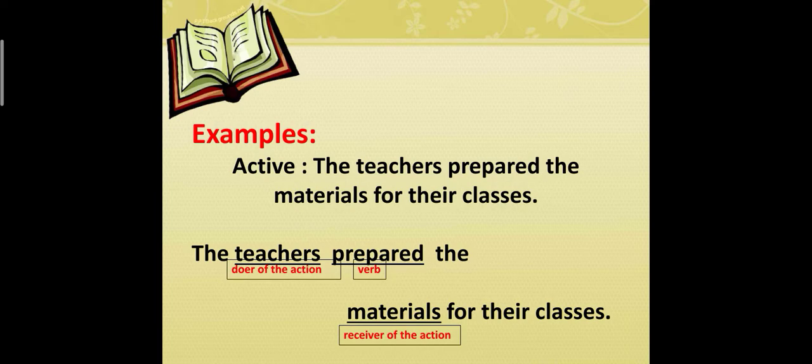This is an active sentence. The teachers prepared the materials for their classes. Now let us identify each part of the sentence. The teachers is the doer of the action, while prepared is the verb. The materials for their classes is the receiver of the action.